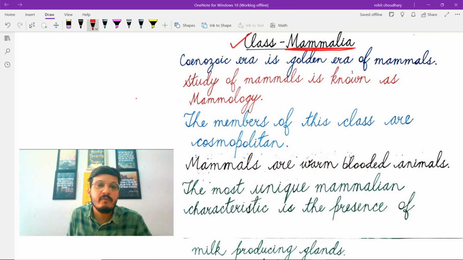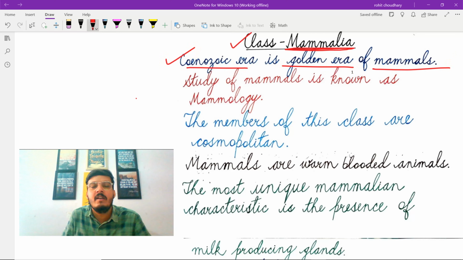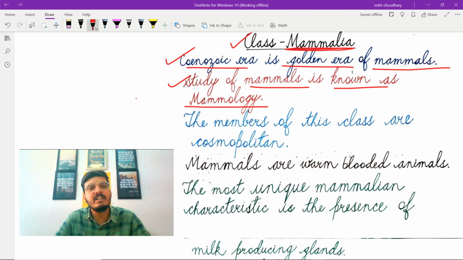First of all, starting with the first characteristic feature, that is Cenozoic era is golden era of mammals. Cenozoic era is also known as golden age of mammals because following the extinction of dinosaurs, mammals diversified and became the dominant land animals. The next characteristic feature is study of mammals is known as mammalogy. The scientific study of mammals is known as mammalogy, or the branch of zoology concerned with mammals is mammalogy.